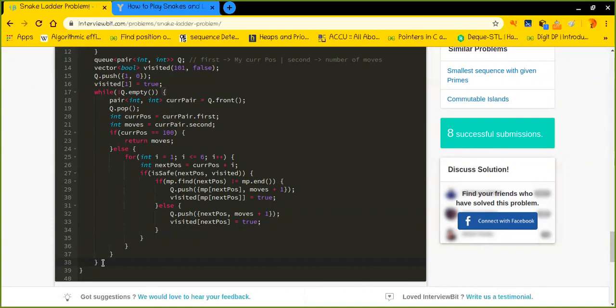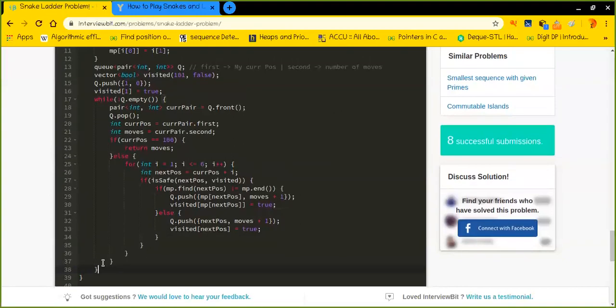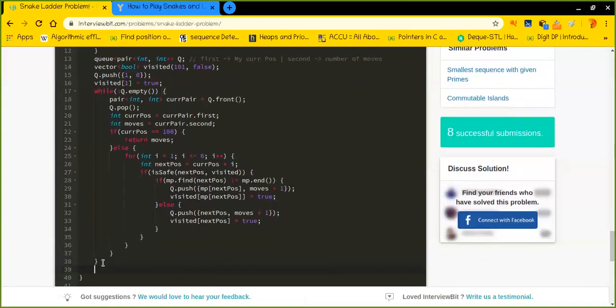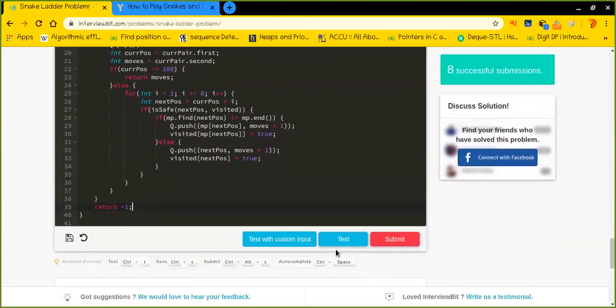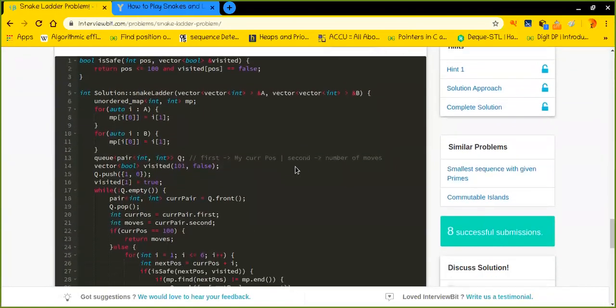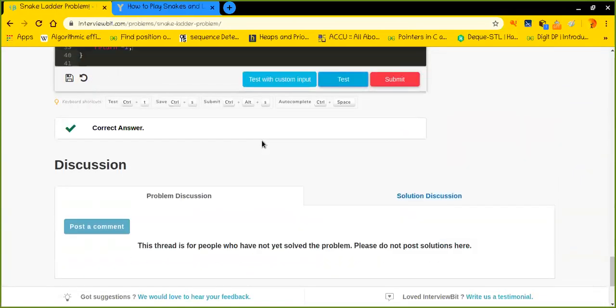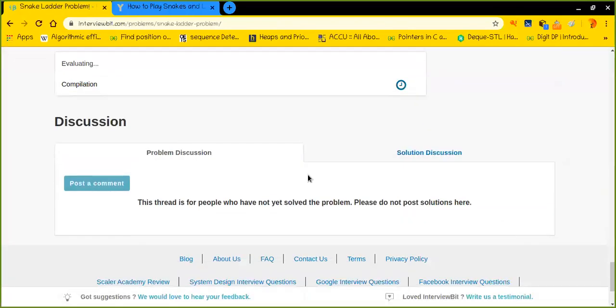So after taking care of everything, if we still did not reach the final destination, that means the 100th position, that means it is not even possible to reach there. Cool. So I hope this is pretty clear. Let's test it out whether it is working or not, or if there are some other issues. Yeah, it is saying it is correct. Let's submit it to see if it is working or not. I guess it will work.